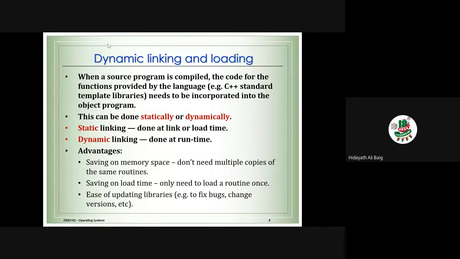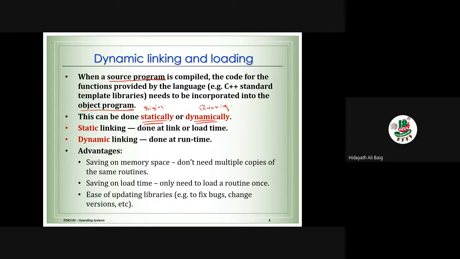Source program will be converted into object program. This can be done either statically or dynamically. So we need to make the linking. The linking happens in two ways: statically, dynamically. Static means in the beginning. Dynamically, when the program is running.